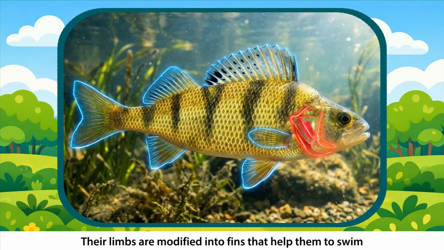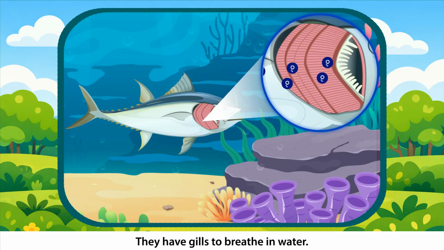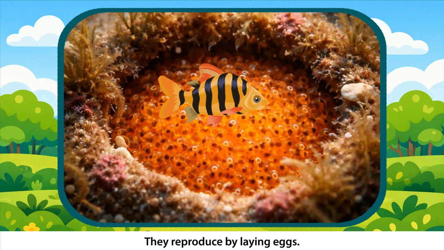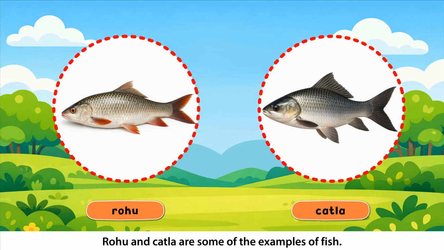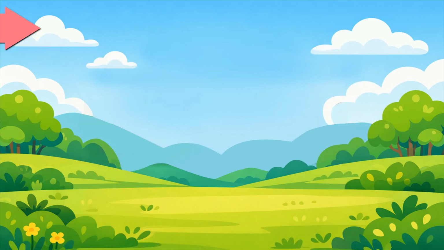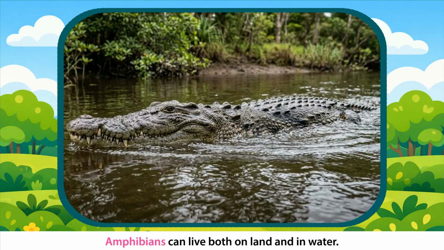Their limbs are modified into fins that help them to swim, and tail helps to change direction in water. They have gills to breathe in water. They reproduce by laying eggs. Rohu and katla are some of the examples of fish. Amphibians. Amphibians can live both on land and in water. They have lungs to breathe on land. In water, they breathe through their moist skin.